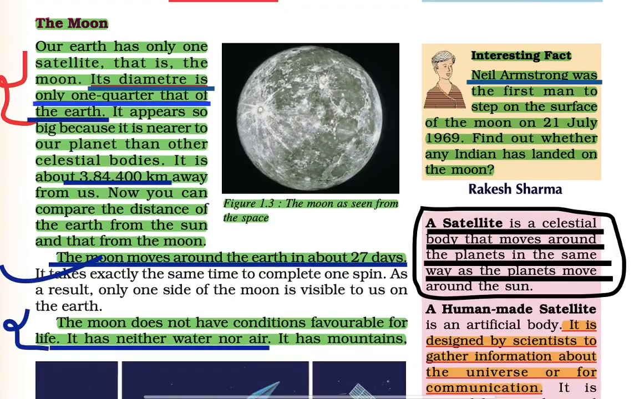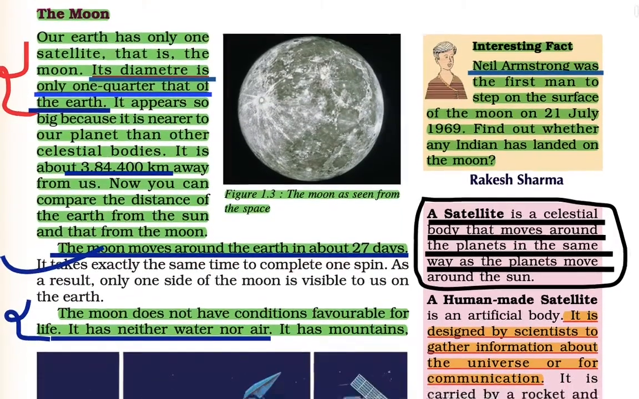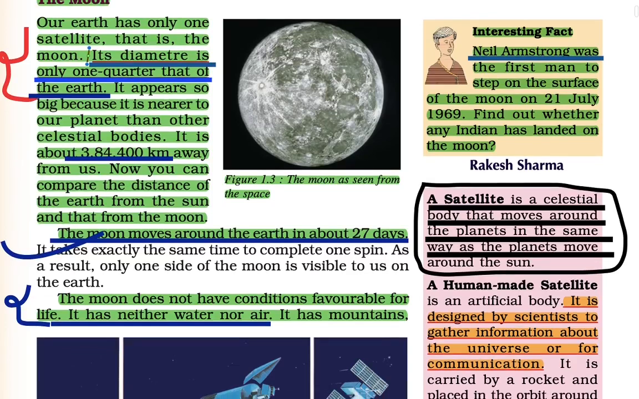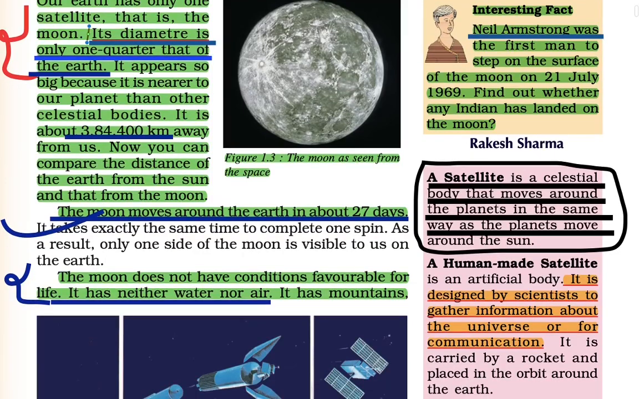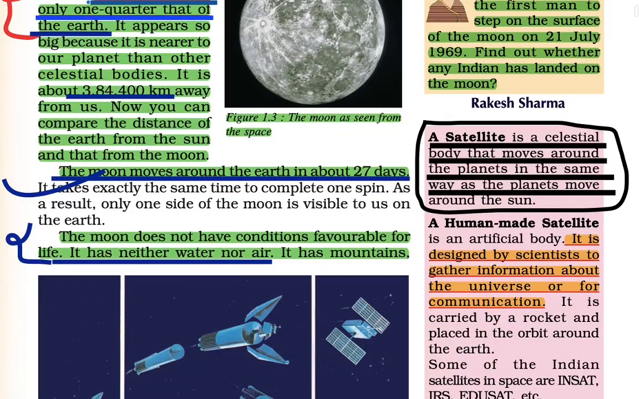Now coming to the moon. Our Earth has only one satellite, that is the moon, and its diameter is only 1/4 of the Earth. It appears to be big because it is nearer to our planet than other celestial bodies. It is about 3 lakh 84,000 kilometers away from us, and we can compare the distance of the Earth from the Sun and from the Moon.